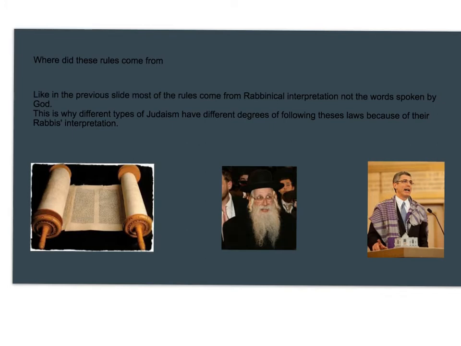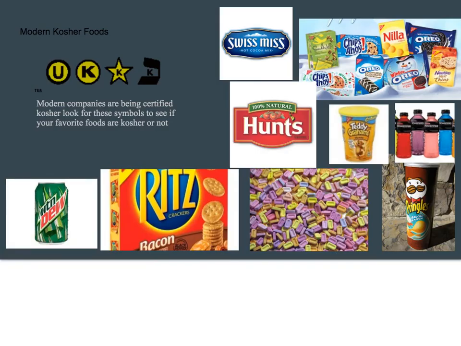Where did these rules come from? Like in the previous slide, most of the rules come from rabbinical interpretation, not the words spoken by God. This is why different types of Judaism have different degrees of following these laws, because of their rabbi's interpretation. Modern companies are being certified kosher. Look for these symbols to see if your favorite foods are kosher or not.